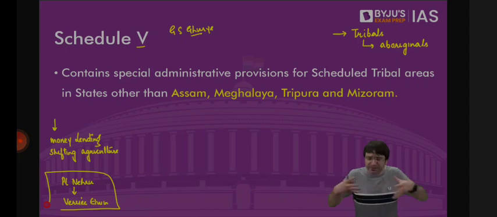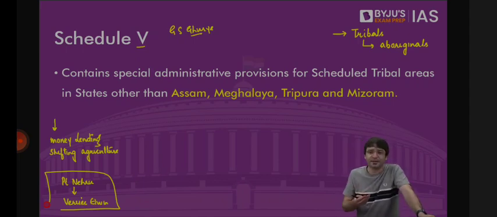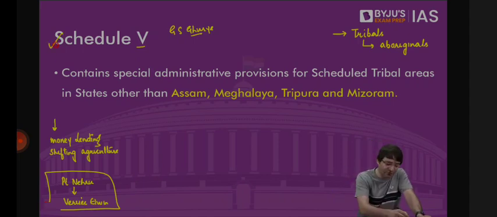One option was complete integration. Tribal culture disappears. Tribals and non-tribals, they are one, and we will have one common law for the entire country. But that would not be respecting the diversity, because we are a country of diversity. That is why some policy of isolation was practiced vis-a-vis these tribals. So these tribals should be able to maintain their own culture, their own distinctiveness. And that is how constitutional safeguards were provided in the form of Schedule 5 and Schedule 6